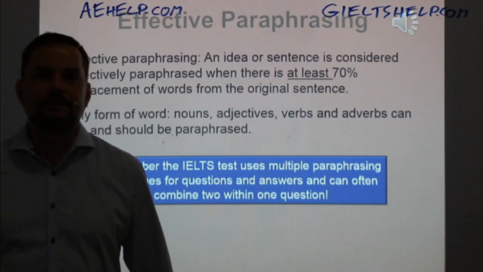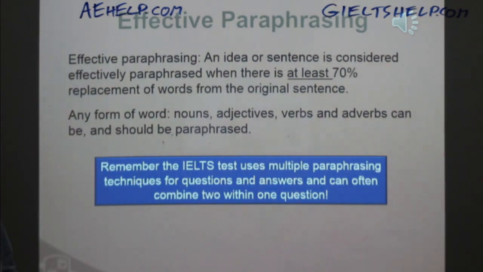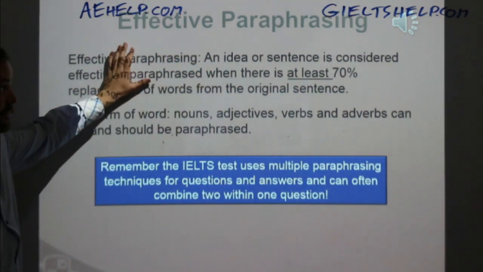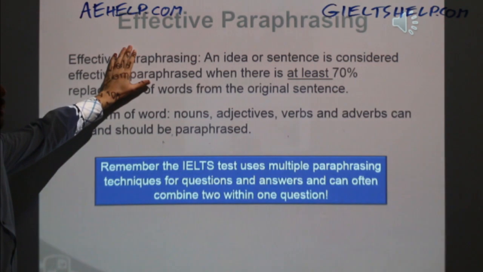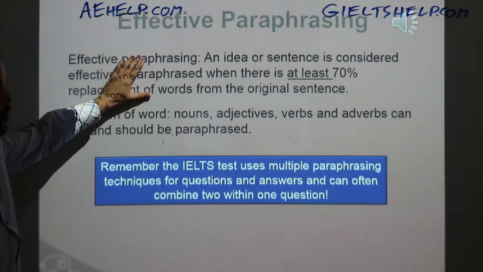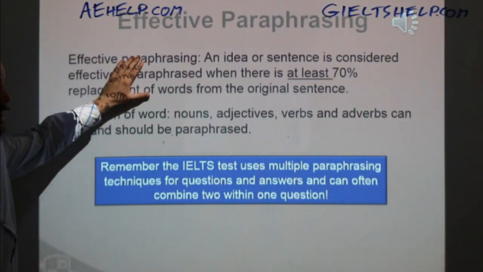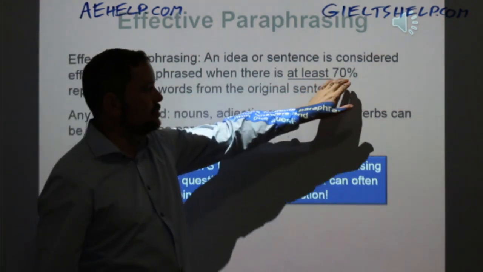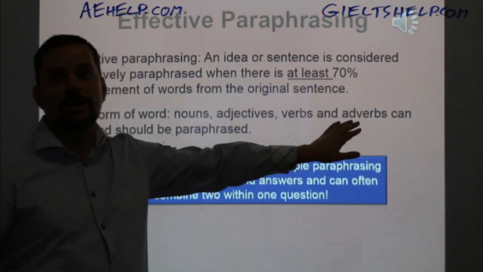Effective paraphrasing, okay? So you really need to learn to paraphrase not just quickly, but also effectively. All right? So that means that when you're studying at home and you're rewriting the questions in your own words, or you're rewriting reading paragraphs in your own words, your goal is to replace at least 70% of the original text or audio, okay?